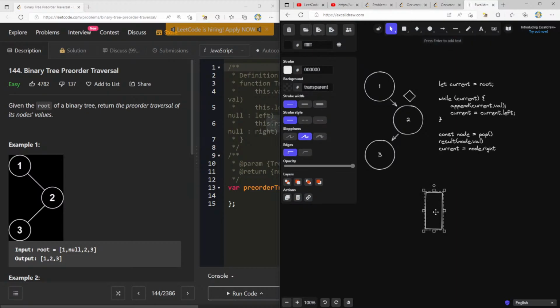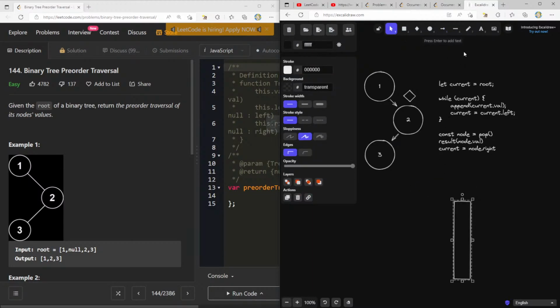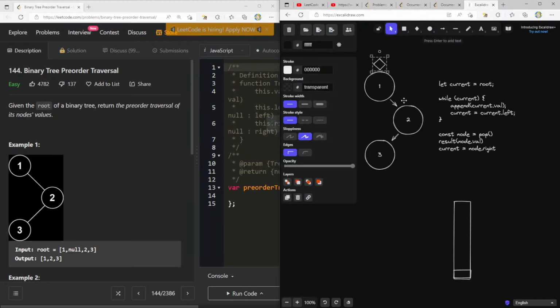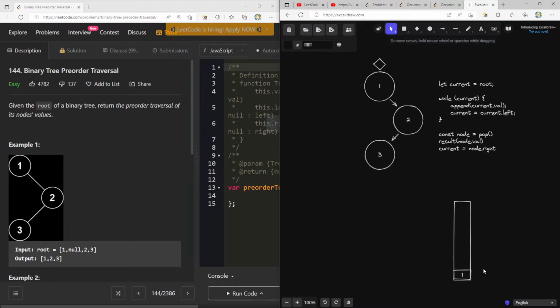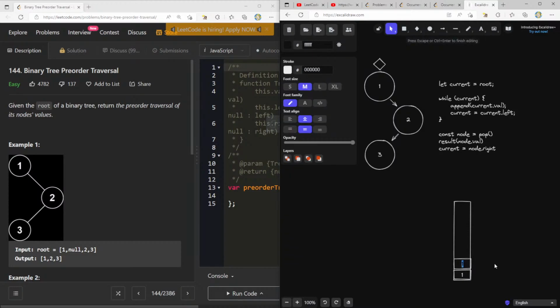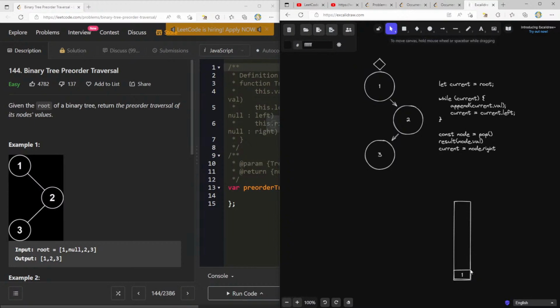I'm going to draw this thing down here, sort of representing our stack. And then I'm going to take this bar. Oh wait, that's a line. Let's take this thing. These are going to be individual stack frames, right? Like we start at 1. This would be our 1 right here. And then we keep the 1 around, but now we're going to go to our null, which is to the left. We pop off this one. We come back to the 1. We print out 1, and then we push 2.